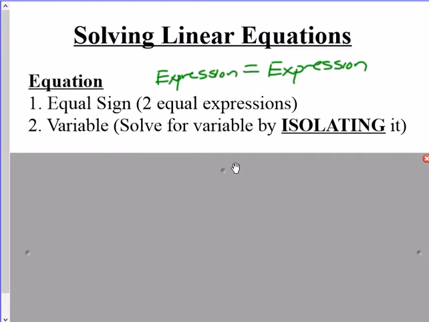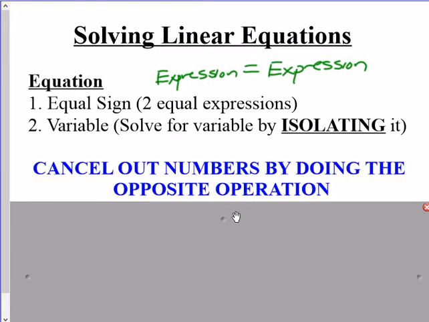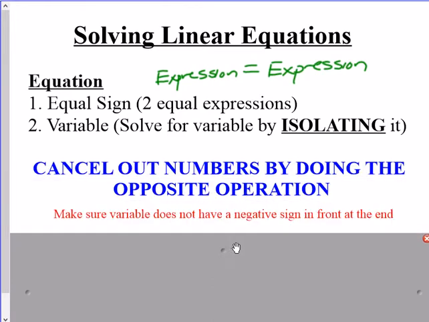So, what happens if you have more than one step? We're going to cancel out the numbers by doing the opposite operation. Figure out which side the variable is on that you want to isolate, and get the numbers that are around it and cancel them out by doing the opposite operation. By the time you're done, make sure that everything is canceled out, including any potential negative sign that is in front of the variable.